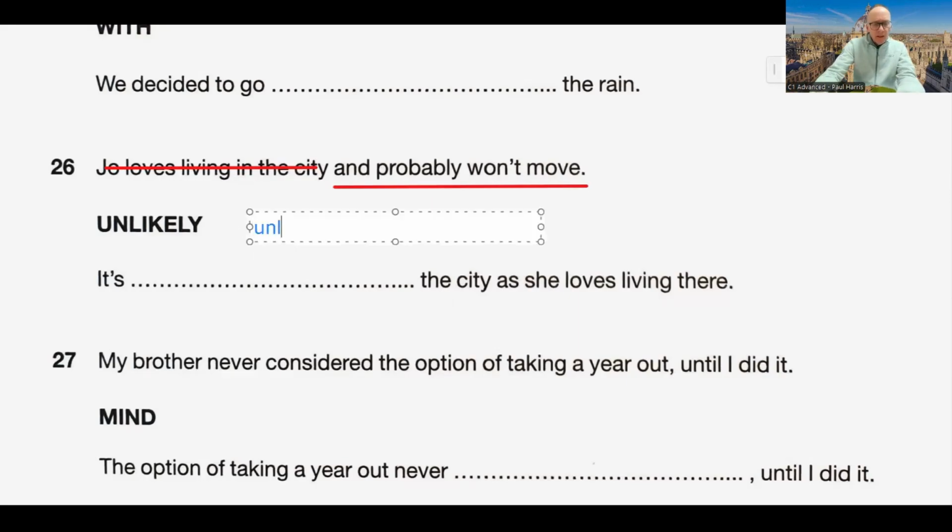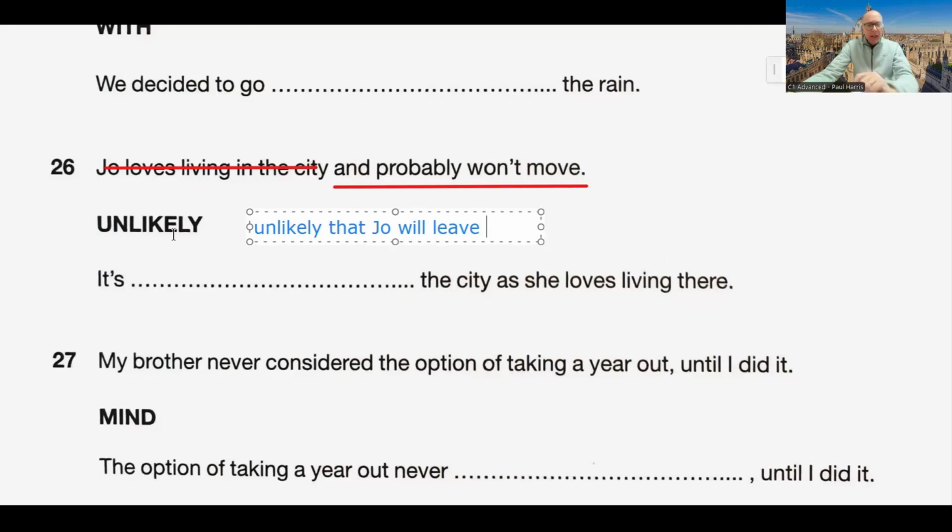It's unlikely that Joe will leave the city. Okay, because "unlikely", the negative, will give us this negative structure, which is what we're looking for with "won't". So it's unlikely that Joe will leave the city as she loves living there. Okay, I think that looks like the right answer.